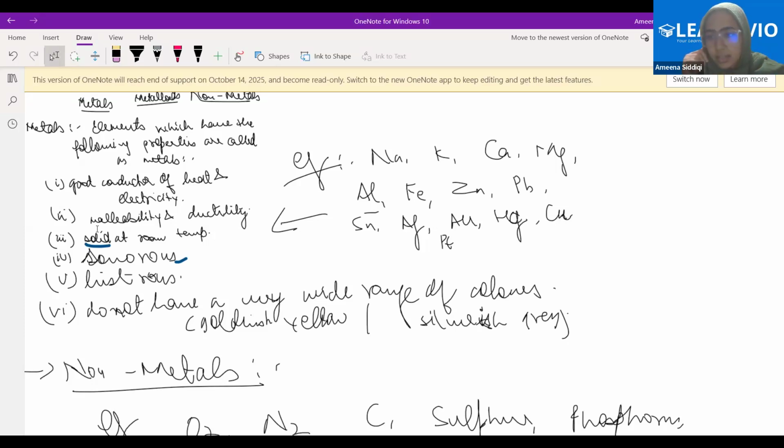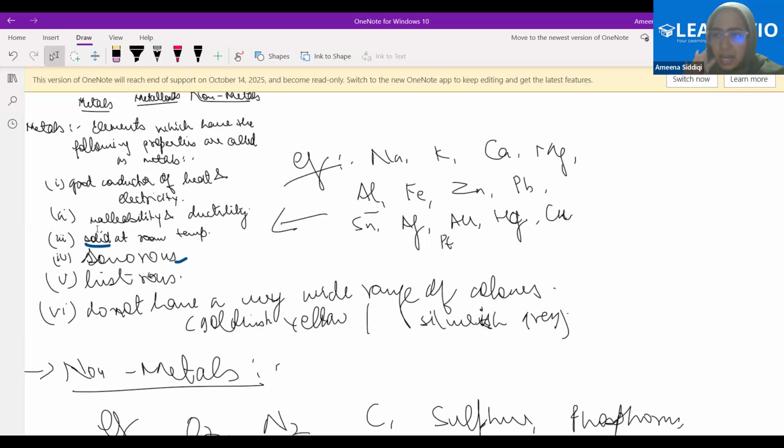Omar, you seem a bit confused. Are you understanding the things? Wherever there's any problem, please ask me without any hesitation. It might take some time for you to understand. After this, you should go through the NCERT or at least the notes or the book you're referring to. Then only it will be clear, right?